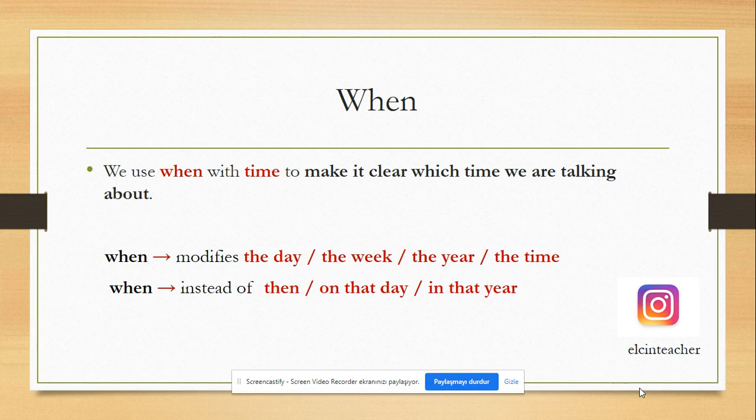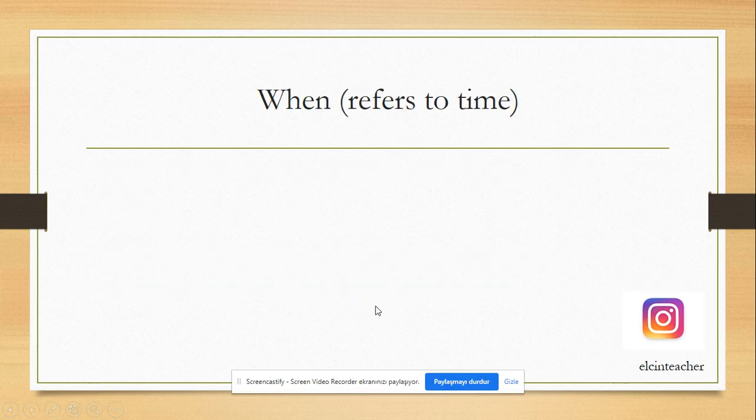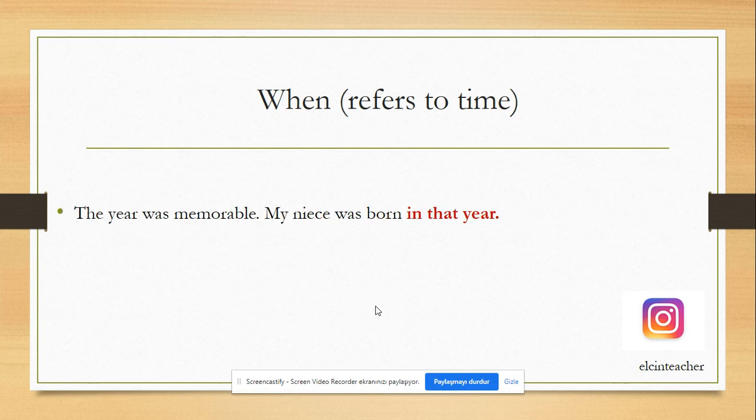Now I'm going to talk about relative clauses, relative pronoun when. When do we use when? We use when with time to make it clear which time we are talking about. So when modifies the day, the week, the year, the time. So we use when instead of then, on that day, in that year. As I said before, when refers to time.